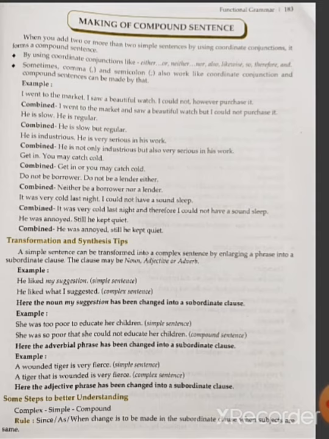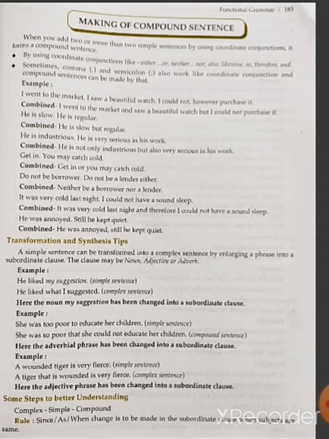Then, she was too poor to educate her children. She was so poor that she could not educate her children. So here the adverbial phrase has been changed into a subordinate clause. A wounded tiger is very fierce. A tiger that is wounded is very fierce. Here the adjective phrase has been changed to a subordinate clause.